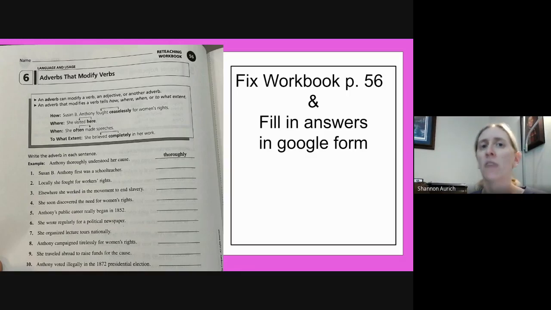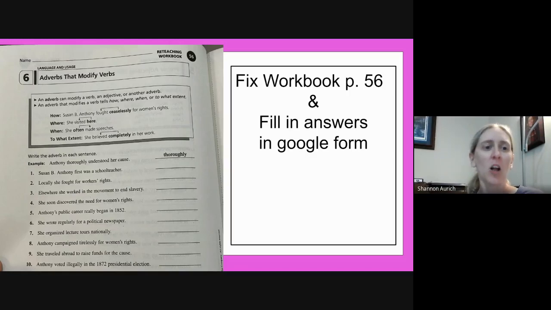What is the adverb in this sentence that tells us when she was? Susan B. Anthony first was a school teacher. What's our adverb? Yeah, first. First tells us when she was a school teacher. So first is our adverb and was is our verb. Write that down. All right, let's do number 2 together as well, and then I'll set you free.